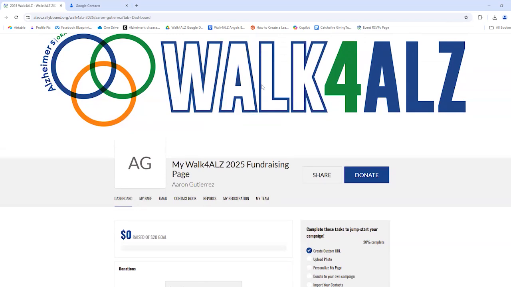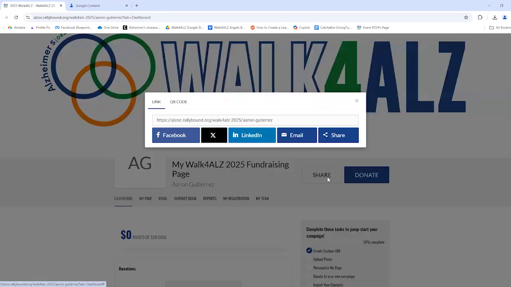As you can see right below the main campaign page right here, there is a share button. When you click on that button, it's going to pop up a window that shows you your link. This is a unique link to your fundraising page.